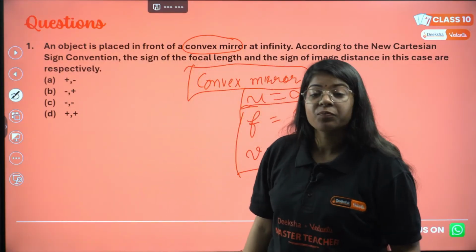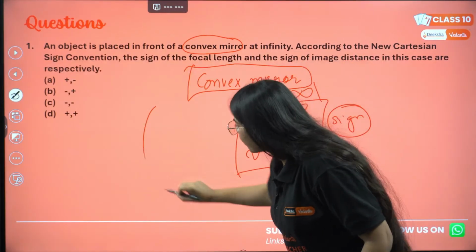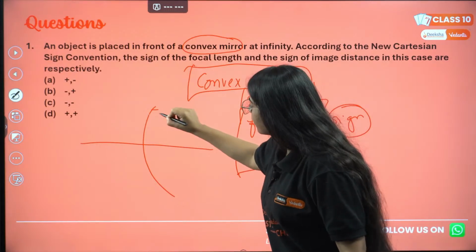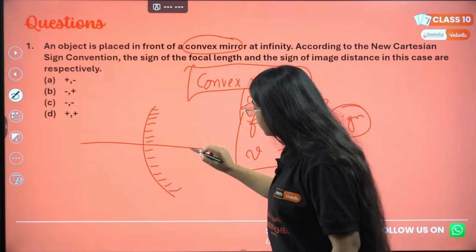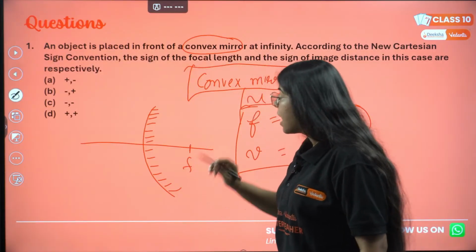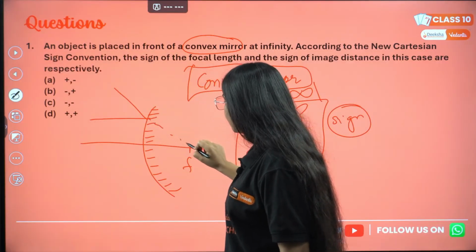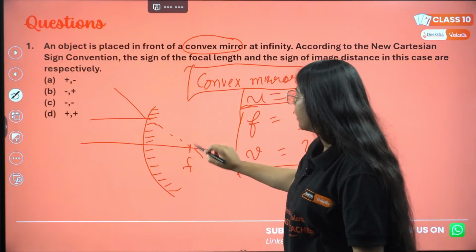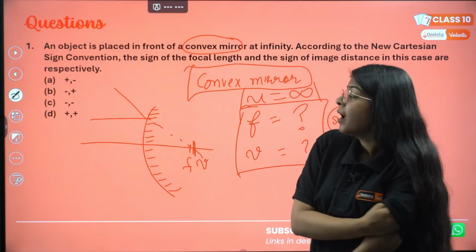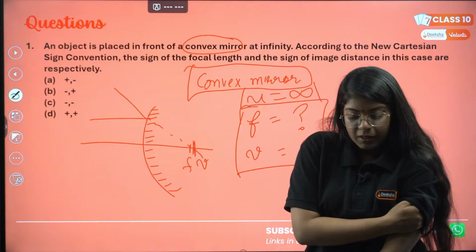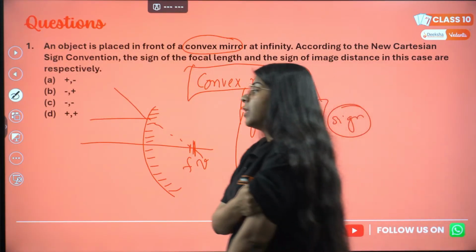In case of a convex mirror, see, this is my convex mirror. Let me give you a hint. On this side, we'll have the focal length, and as this diverges the ray, the image will also be forming behind the mirror at somewhere here, let's say. So what will be the signs of focal length and the image distance from the mirror? Will they be positive, negative, both positive?